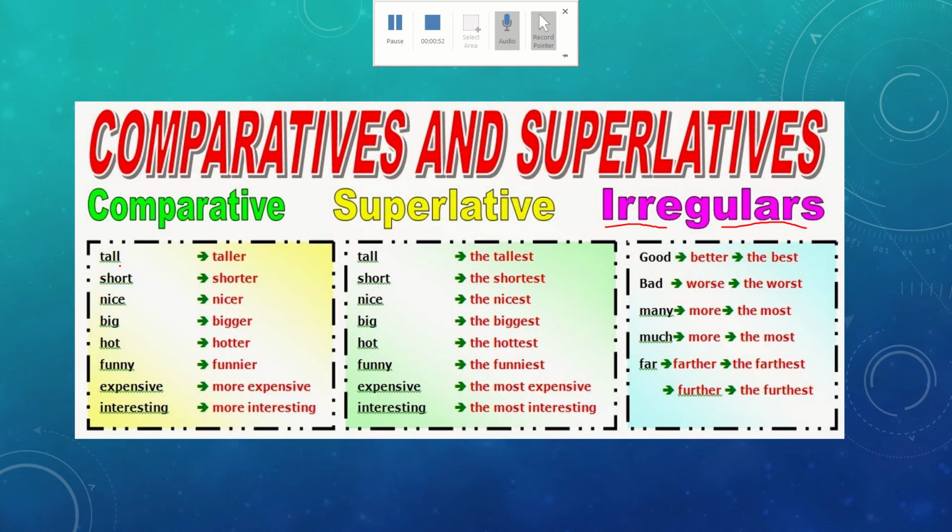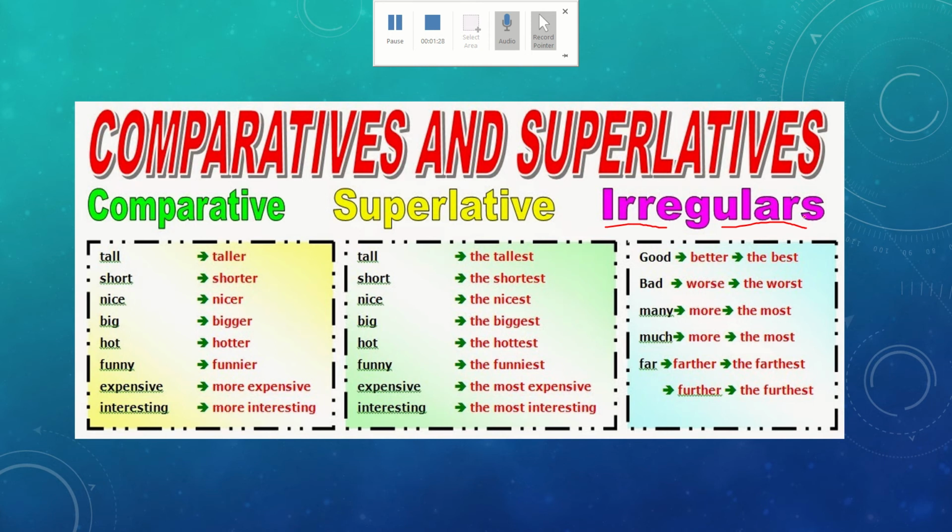So tall becomes taller, short becomes shorter, nice, nicer, big, bigger, hot, hotter, funny, funnier, expensive, more expensive, interesting, more interesting, tall, the tallest, short, the shortest, nice, the nicest, big, the biggest, hot, the hottest, funny, the funniest, expensive, the most expensive, interesting, the most interesting.